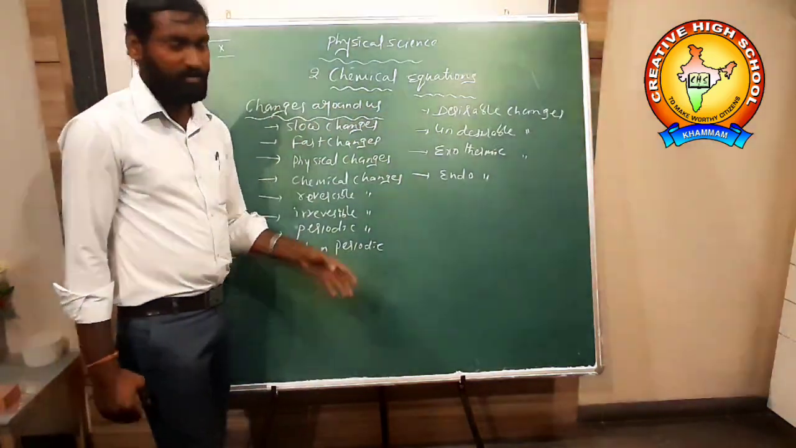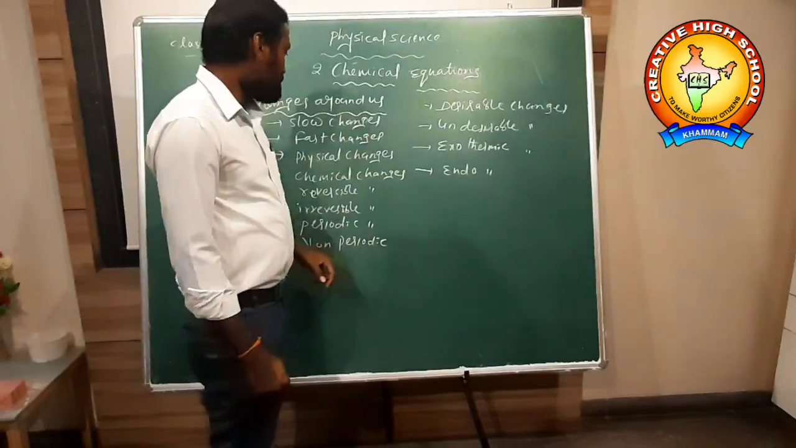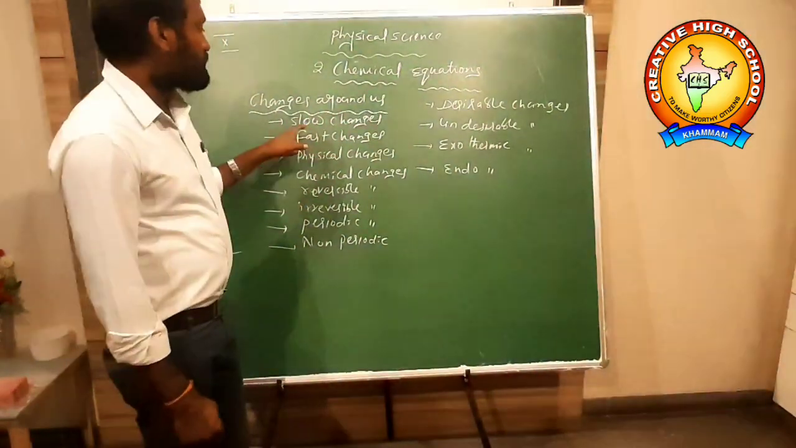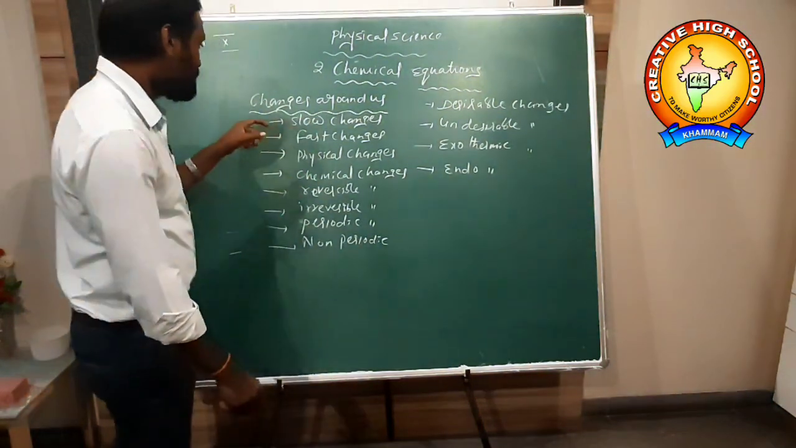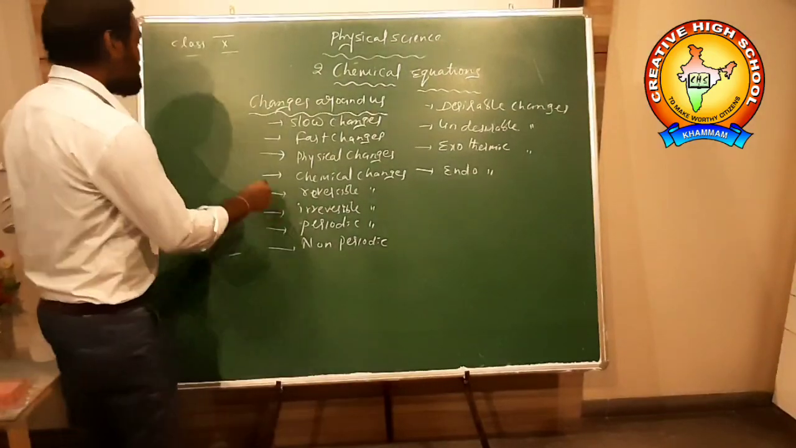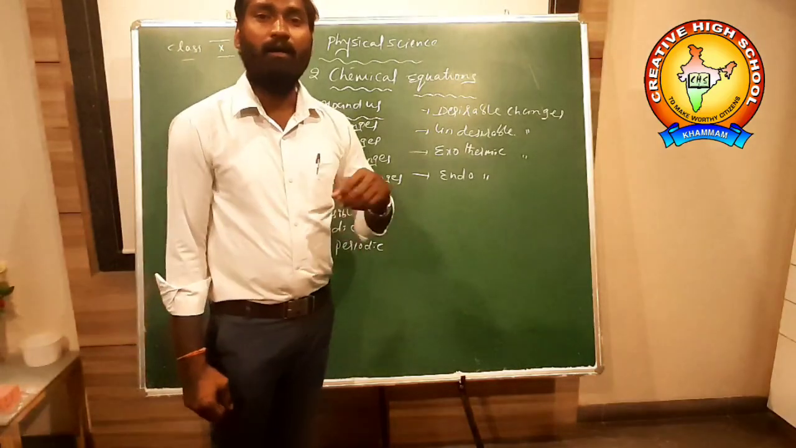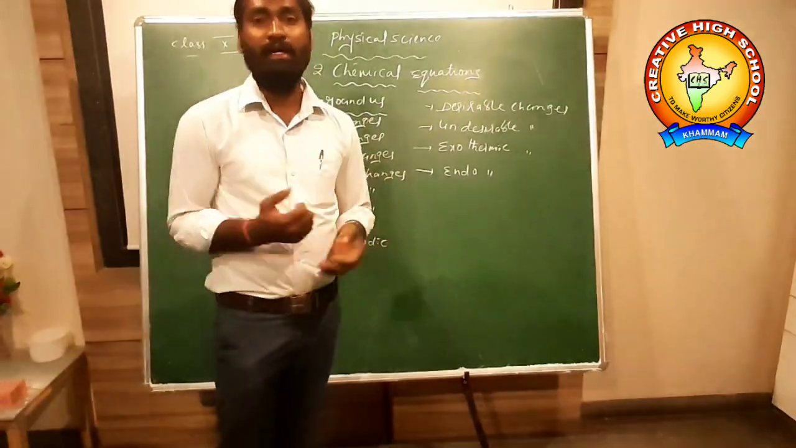Changes around us. What are the examples for changes? What are the examples for slow changes? What is a slow change? Slow change means the change which occurs within hours, or months, or years. It may take even a decade, no problem.